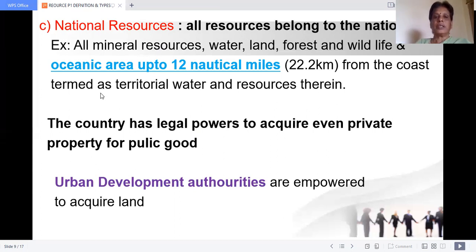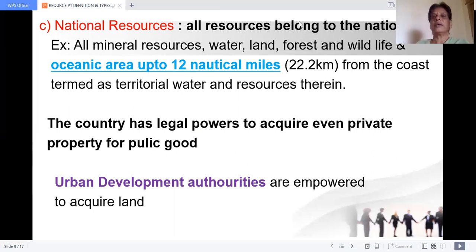Even though, the country has legal power to acquire even private property for public good. For example, my land is acquired for laying the road, highways. My house is acquired by the railway to lay the railway line. For the developmental process, the country has a right to acquire even private property. Nobody can deny it because it is a constitutional provision. The country has legal powers.